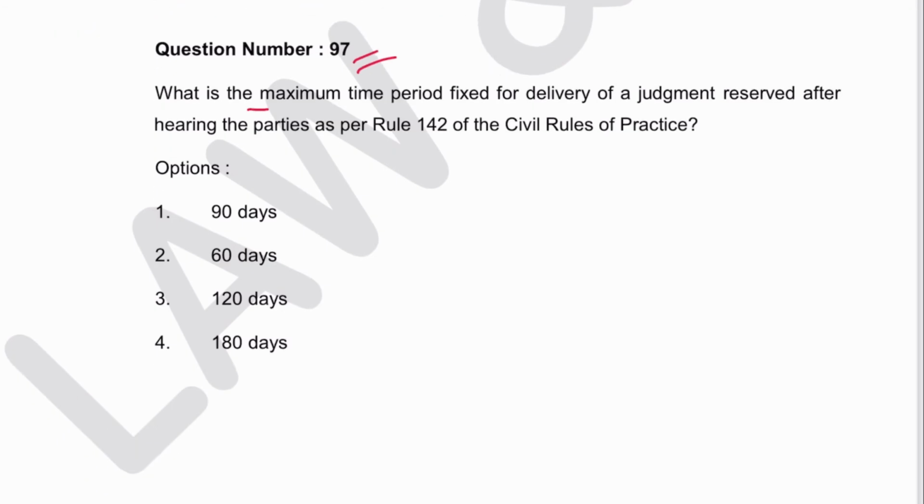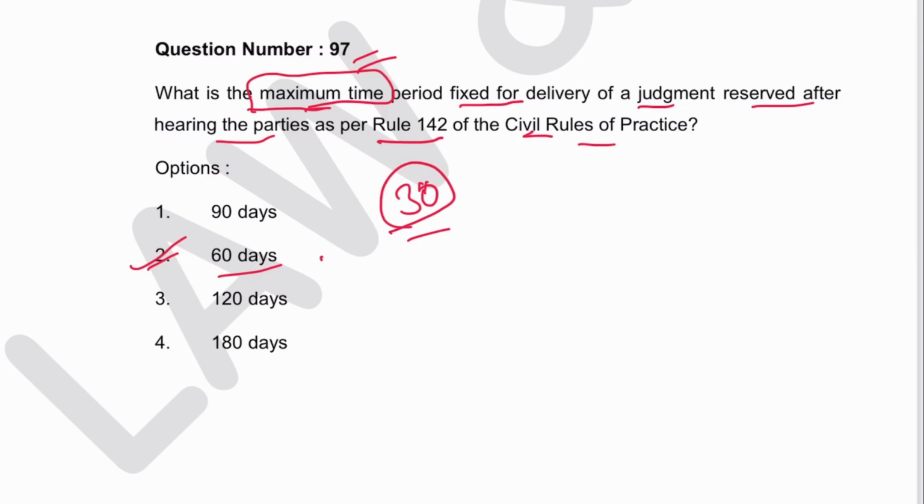Next, 97. What is the maximum time period fixed for delivery of judgment reserved after hearing the parties as per Rule 142 of Civil Practice? It is 60 days. 2 is the answer. Now, see, they are asking maximum time. In the rule, it is mentioned you should deliver the judgment in 30 days. But maximum can be 30 plus 30, maximum 60 days.